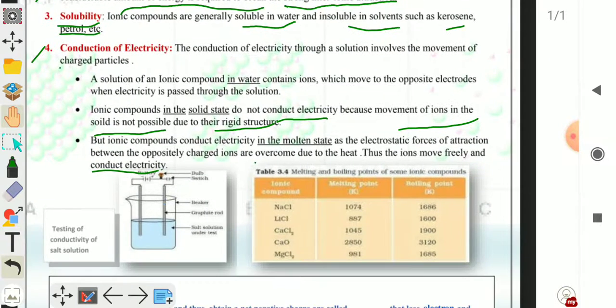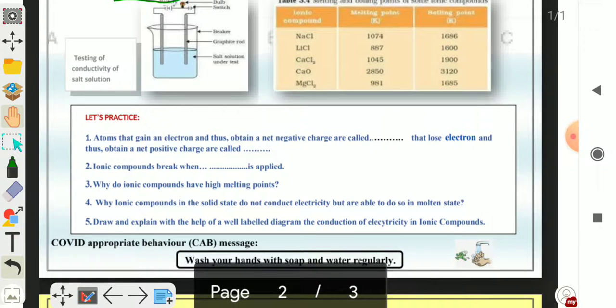Next question. Question number 4. Why do ionic compounds in the solid state not conduct electricity but are able to do so in molten state?